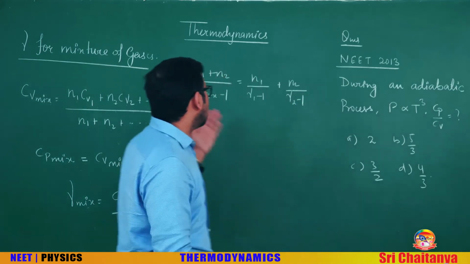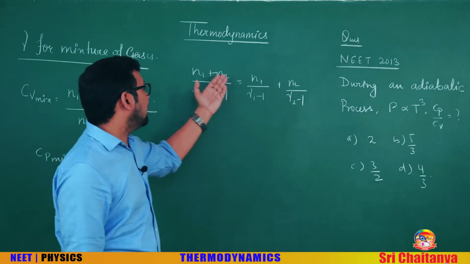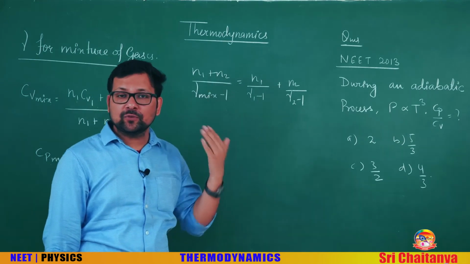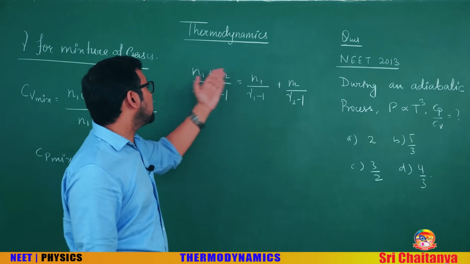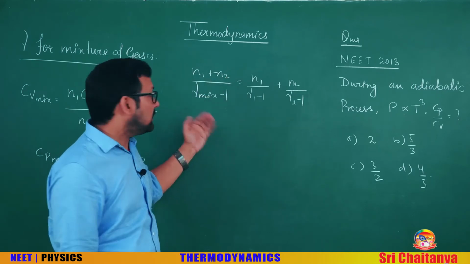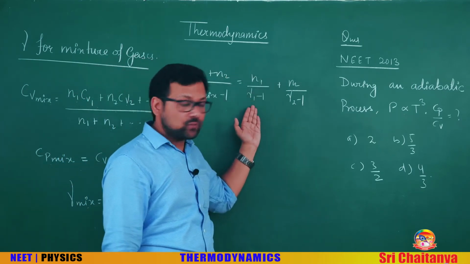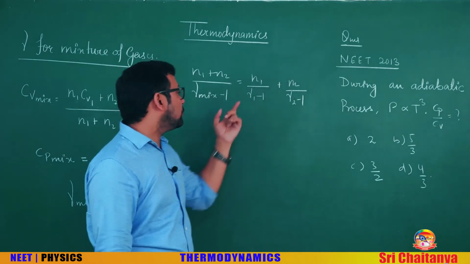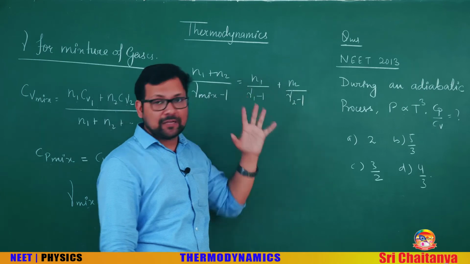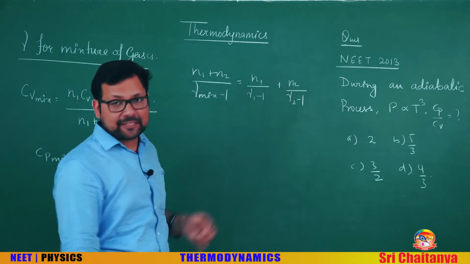Or this is the formula: suppose N1 moles and N2 moles are the number of moles of two different gases. So what is gamma for that mixture? N1 plus N2 upon gamma mixture minus 1 equals N1 upon gamma1 minus 1 plus N2 upon gamma2 minus 1. So if you know the gamma1, gamma2, N1, N2 values, you can calculate the gamma mixture.